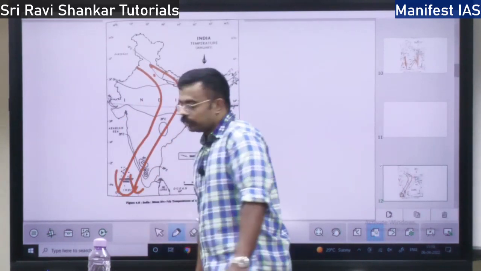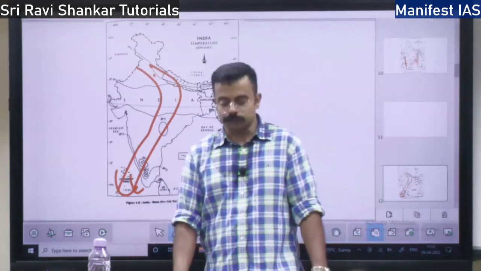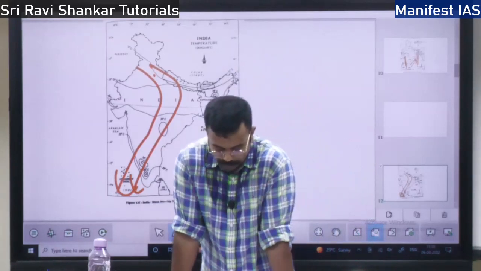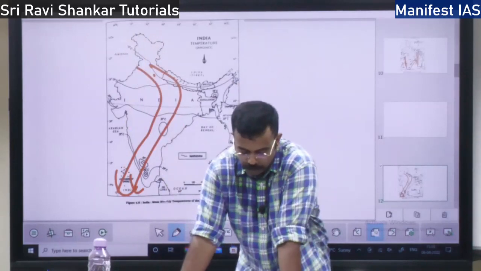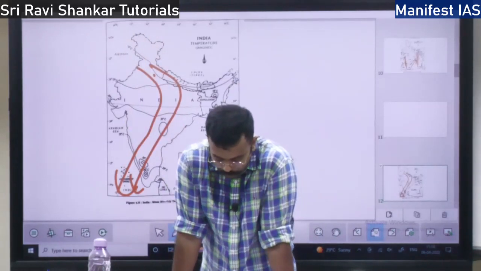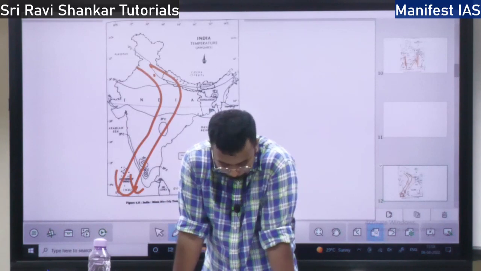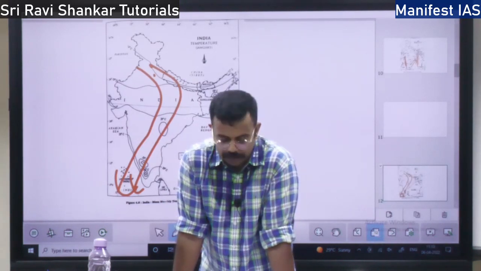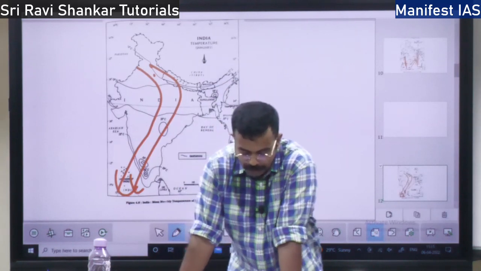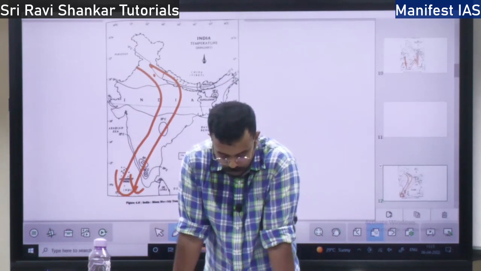This is also called the northeast monsoon. Winds will start blowing from North India towards the Indian Ocean. During the cold weather season, South India will have very pleasant weather.